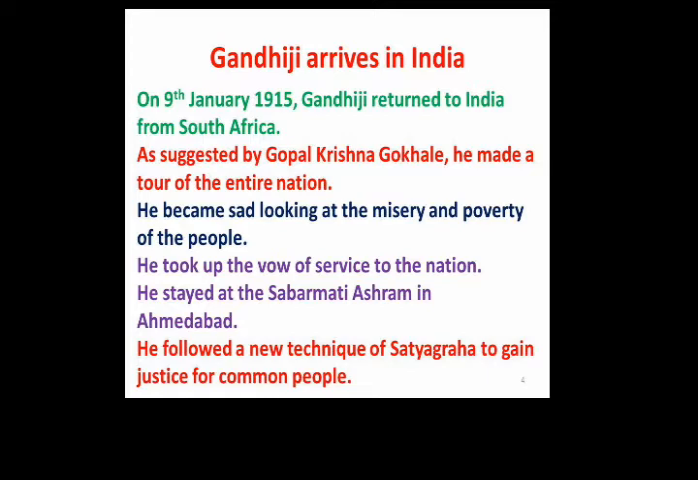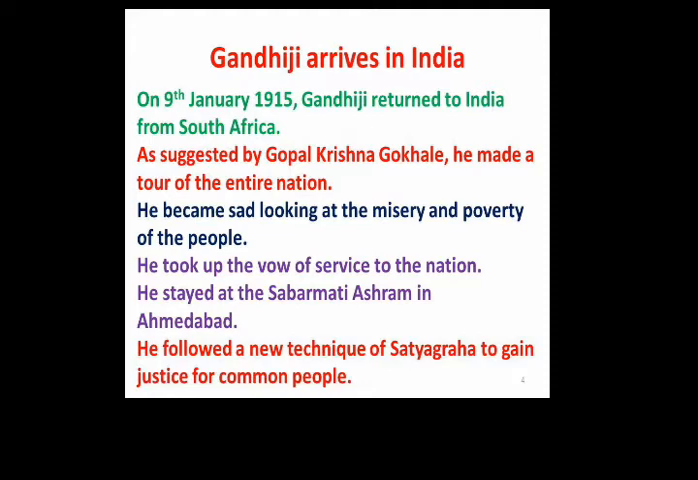At the beginning, in the year 1915, he became sad looking at the misery and poverty of the people. He had become totally sad seeing the scenes in the village areas of India. He took up the vow of service to the nation. He decided that he would spend the remaining part of his life for the nation and the nation's development. He stayed at the Sabarmati Ashram in Ahmedabad. He followed a new technique of satyagraha to gain justice for the common people.